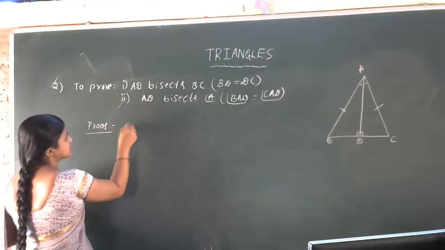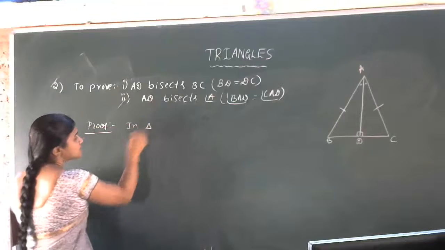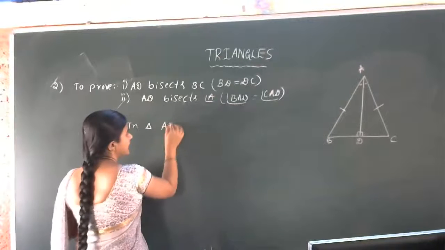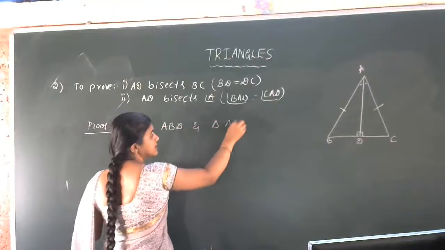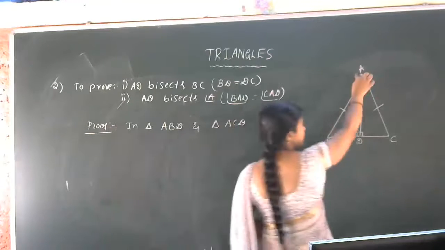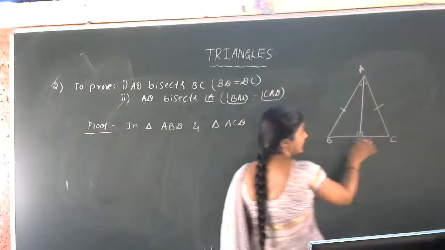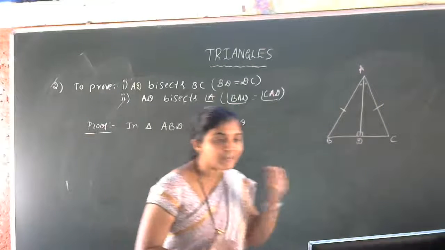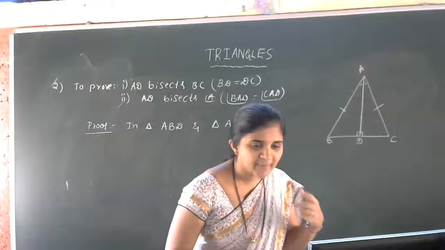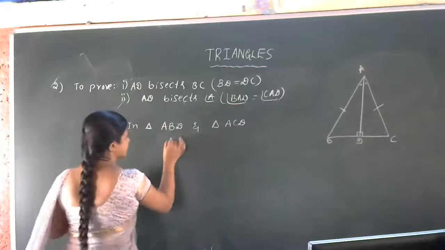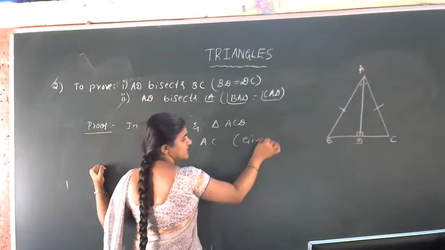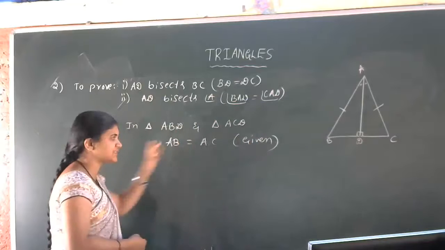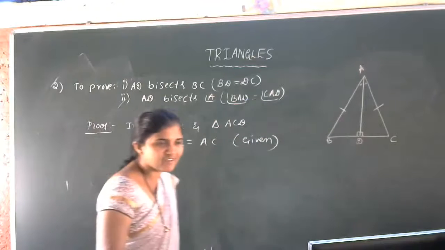Okay, so first one, which two triangles we have to take? In the triangle ABD and in the triangle ACD. Are you observing the two triangles? ABD and ACD. Now, can you tell me the parameters first? Parameters, AB is equal to AC. Yes, fatafat. AB which is equal to AC given. ABC is an isosceles triangle with AB is equal to AC given. What is the next one?